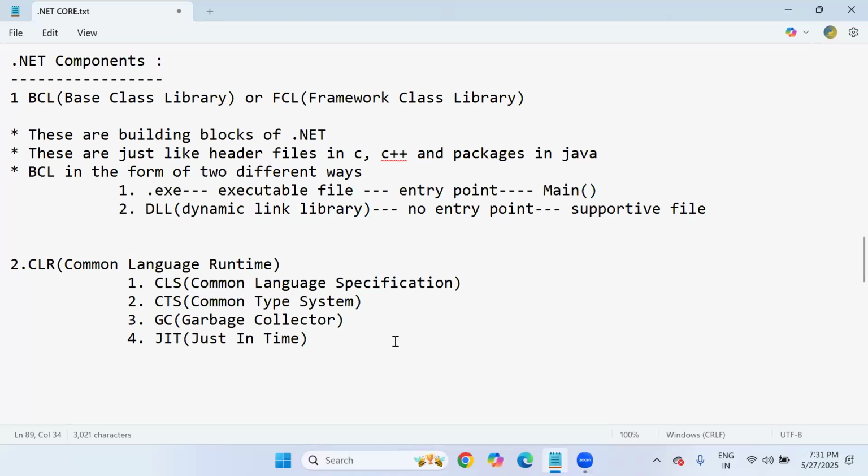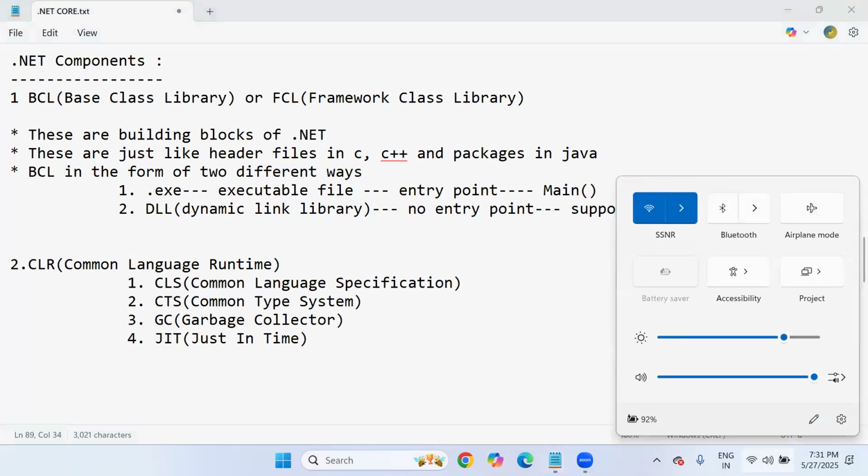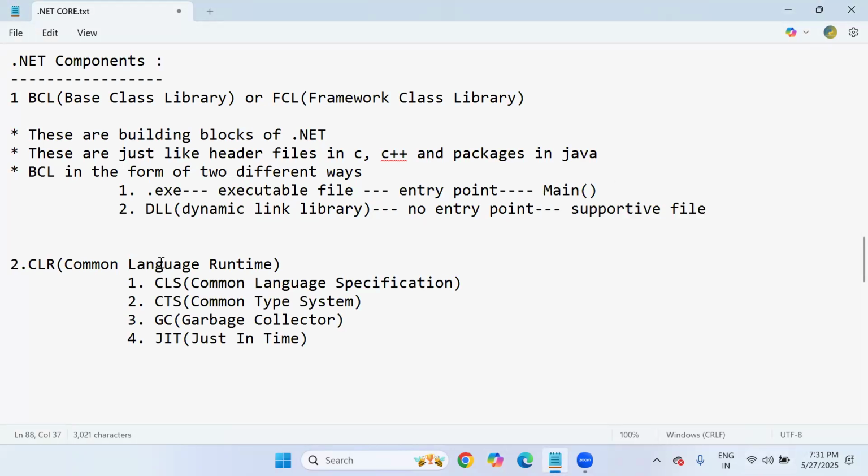One programming language cannot understand another language's syntactical rules. But CLR has to understand all of them. Then only can we call it a .NET program. .NET supports multiple languages like C#, VB, J#, F#, and so on.